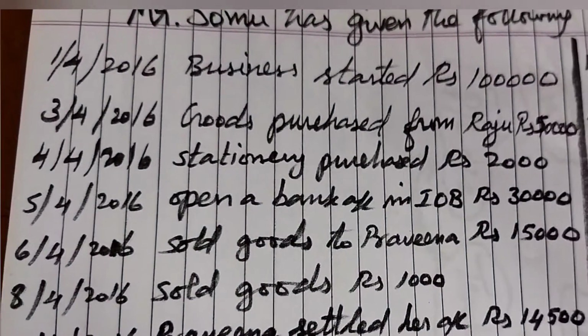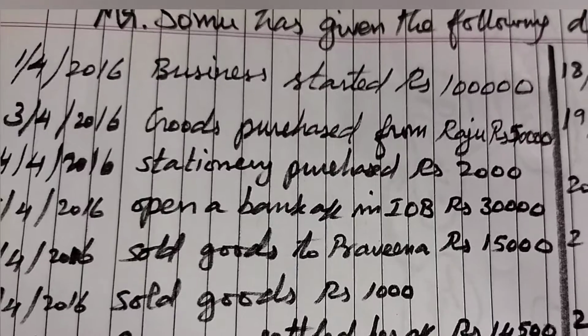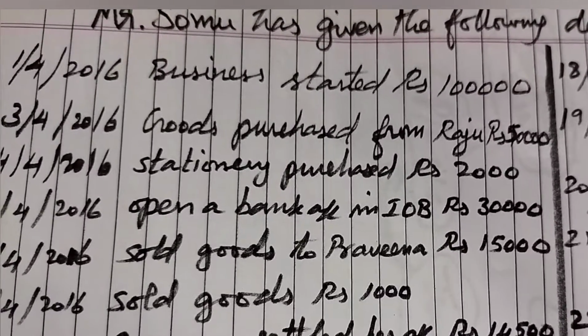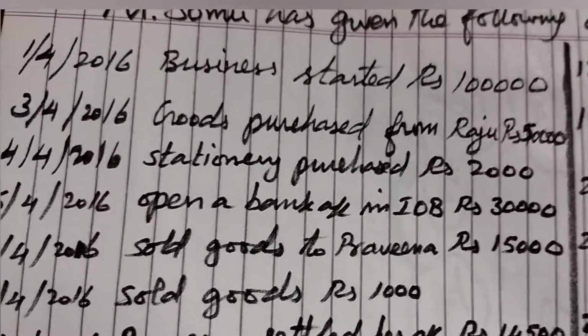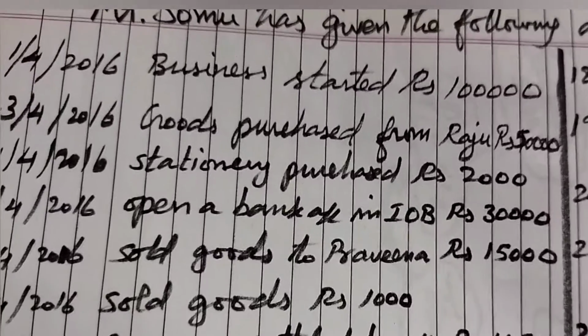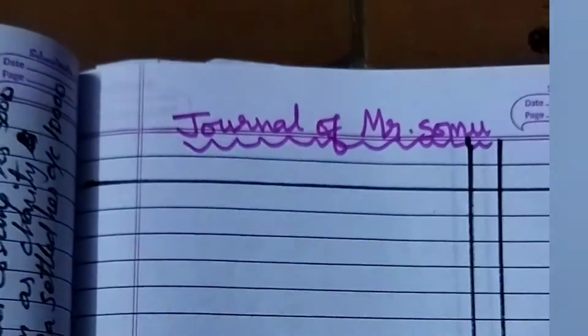On 1st April 2016, business started. Rupees 1 lakh is given. That is, the person Somu has started business with 1 lakh rupees. For this one, we have to prepare the journal. First, we have to write the journal of Mr. Somu, because Somu is the owner, so we have to give the heading as journal of Mr. Somu. Then some headings for the columns we have to write.